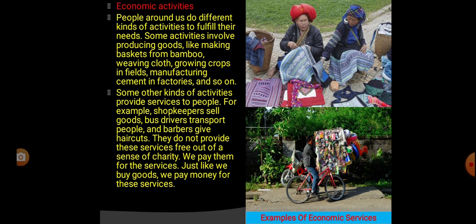That means not only doing work or producing things, but there are some other activities that provide what? Service to people. So let's take some examples. For example, shopkeepers sell goods. We know that shopkeepers sell goods to us. Next, bus drivers transport people, and we have seen that bus drivers transport people from one place to another place. And barbers give haircuts, and we know that barbers cut our hair.